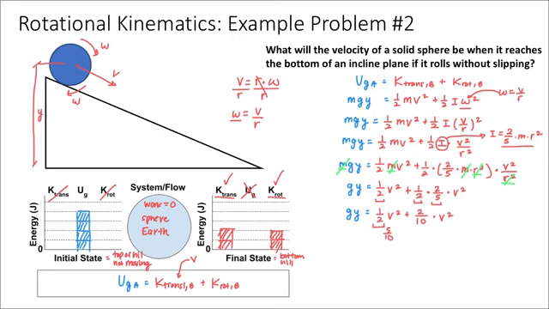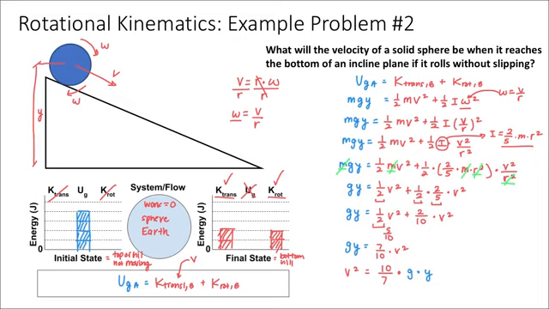5/10 is the same thing as 1/2. That would give me g times y is equal to 7/10 times v squared, so the 5/10 plus 2/10. And then now I can finally go ahead and rearrange here for v. All right, and if I do that, I'm going to multiply both sides by 10/7, or the reciprocal of 7/10, to get rid of that on the side with the v squared. So that would be 10/7 times g times y is v squared. Take the square root of both sides.